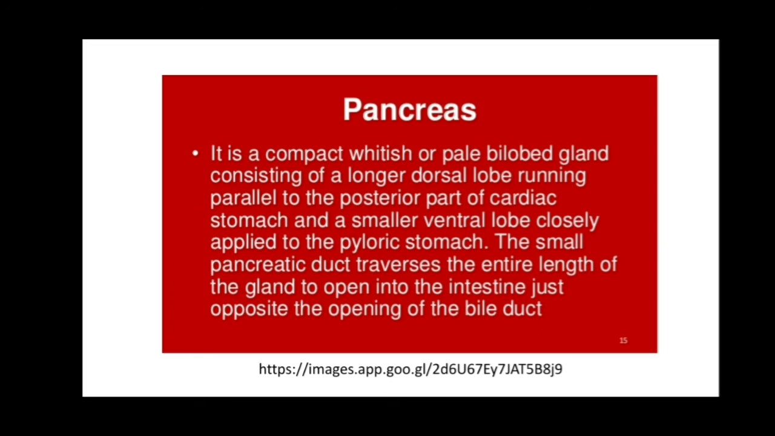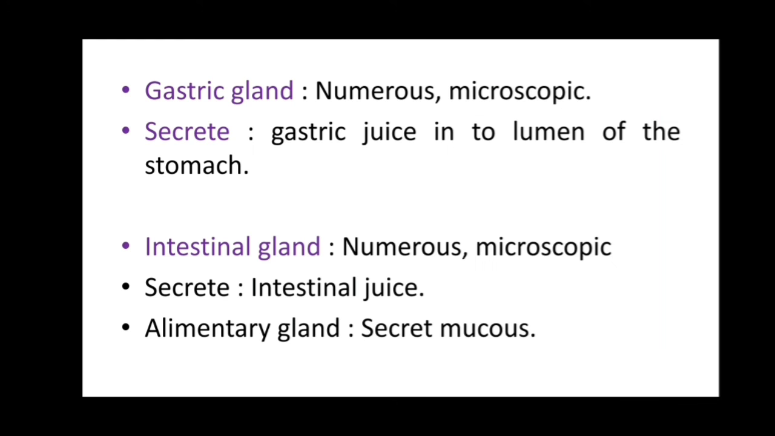Next is the pancreas, and its function in digestion. It is a compact, whitish pale bilobed gland, consisting of a longer dorsal lobe running parallel to the posterior part of the cardiac stomach and a smaller ventral lobe closely applied to the pyloric stomach. The small pancreatic duct traverses the entire length of the gland and opens into the intestine just opposite the opening of the bile duct. Now the gastric glands.